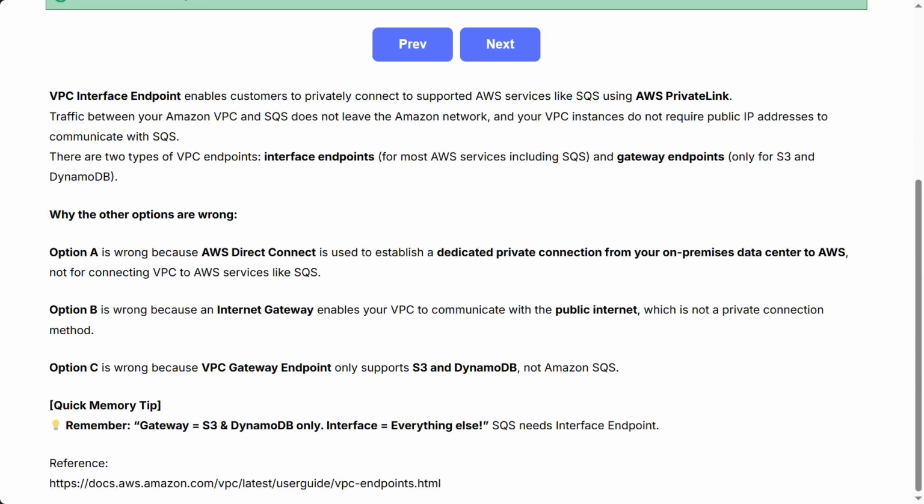Option A is wrong because AWS Direct Connect is used to establish a dedicated private connection from your on-premises data center to AWS, not for connecting a VPC to AWS services like SQS. Option B is wrong because an internet gateway enables your VPC to communicate with the public internet, which is not a private connection method. Option C is wrong because VPC Gateway Endpoint only supports S3 and DynamoDB, not Amazon SQS. Remember, gateway equals S3 and DynamoDB only. Interface equals everything else. SQS needs an interface endpoint.